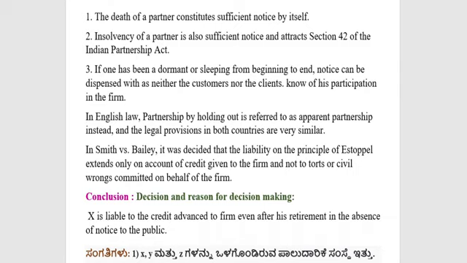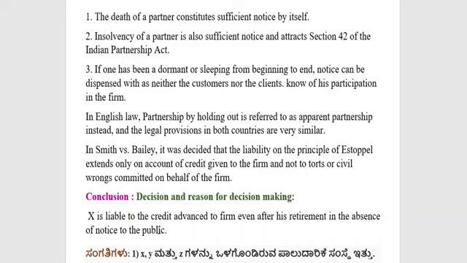So what is our conclusion? The conclusion is that X is liable to the credit advanced to the firm even after his retirement in the absence of notice to the public. So this is what we have to see with regard to this problem. If we just write the conclusion, then we don't get the marks.